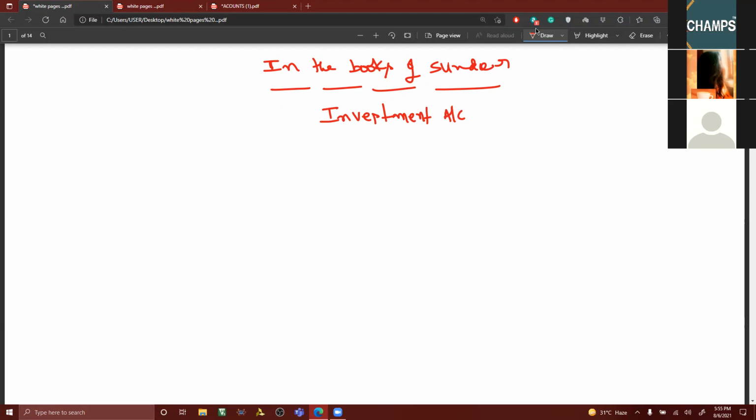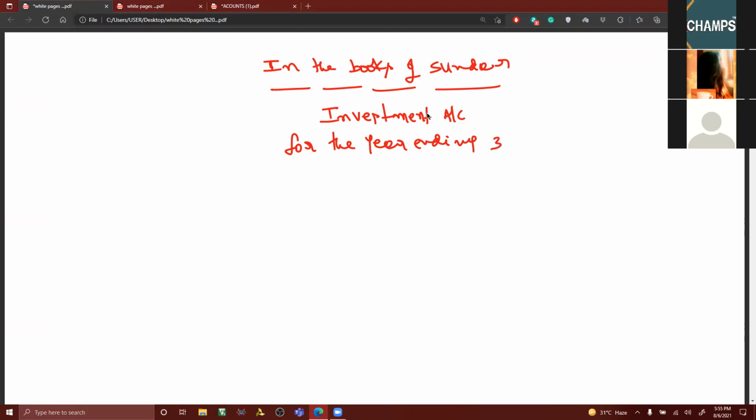Investment account. Can you tell me the year? For the year ending, is it given or not? 31st March or 31st December, which is this? 31st December 2011. Name of the script: Equity shares in X Limited.